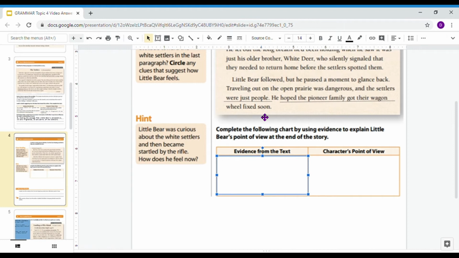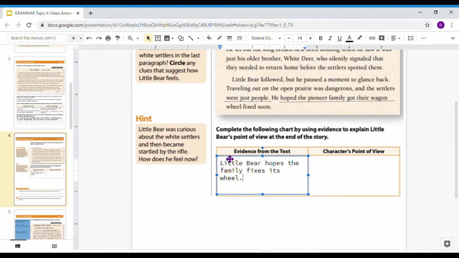And we underlined some things in our paragraphs that show us how Little Bear feels. So he hopes that the family fixes its wheel. So at this point, he's wishing them well.